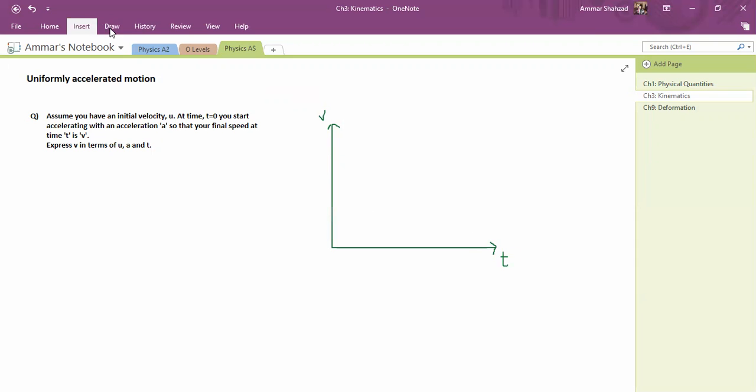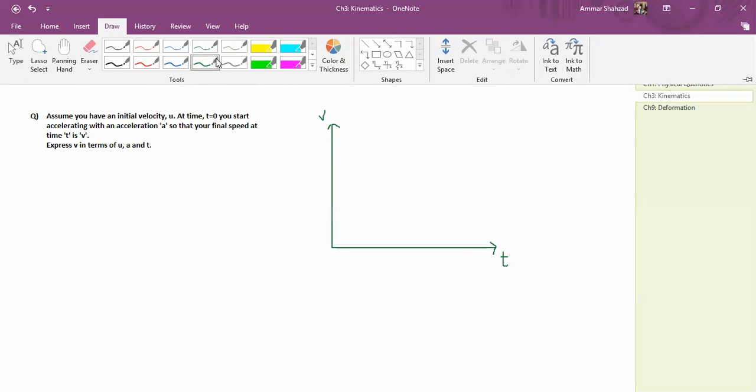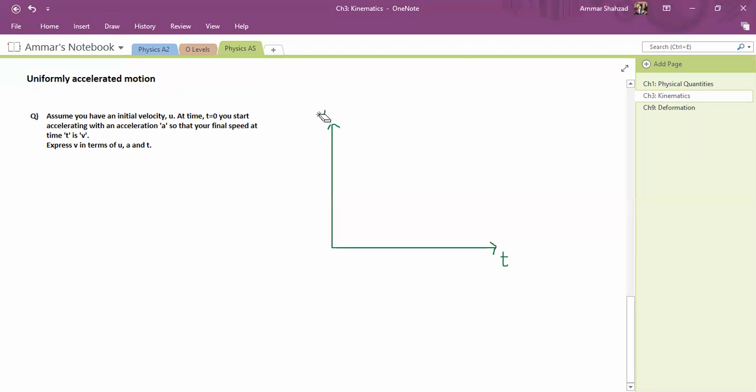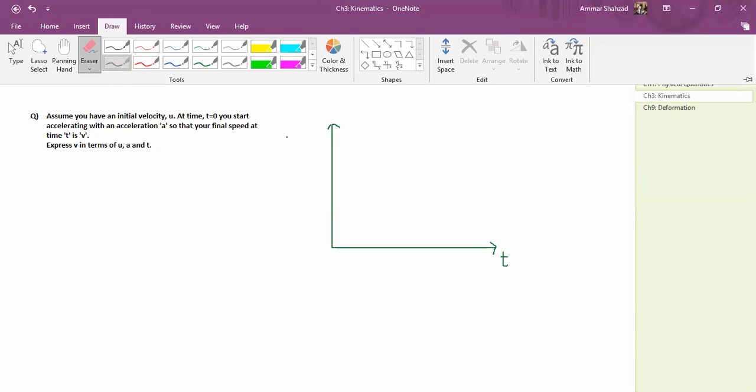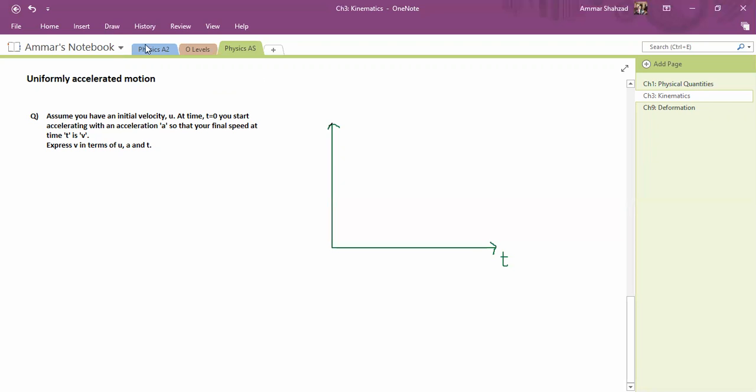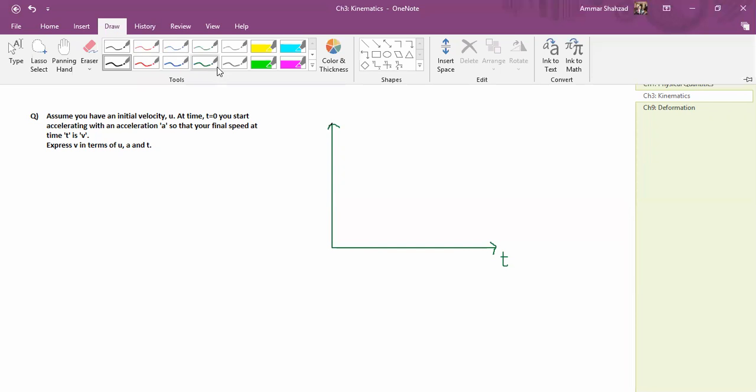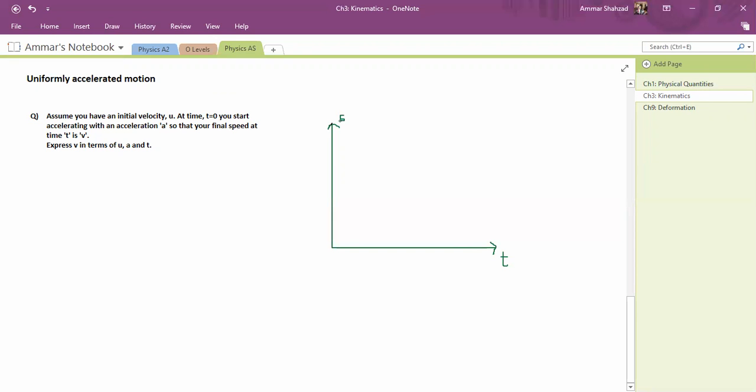Let's just call it s, speed, because v is our variable and that might confuse you. This is just a speed time graph. v is our final speed.